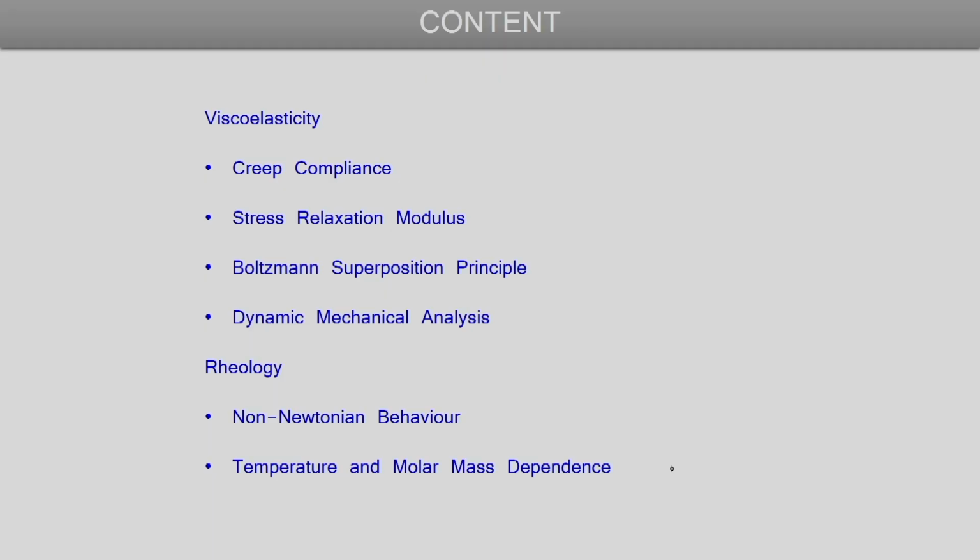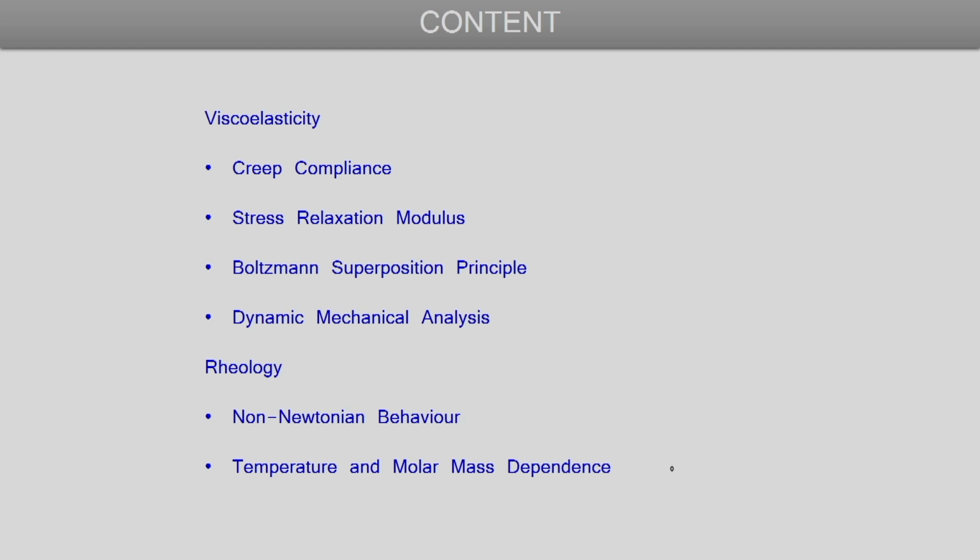So, we will briefly look at that topic, and towards the end we will again briefly discuss the rheology of polymeric liquids such as polymer solutions and melts. So, regarding the content of today's lecture, we will start with discussing a couple of parameters related to the viscoelastic response. First will be the creep compliance, and the next will be the stress relaxation modulus. We will define these parameters.